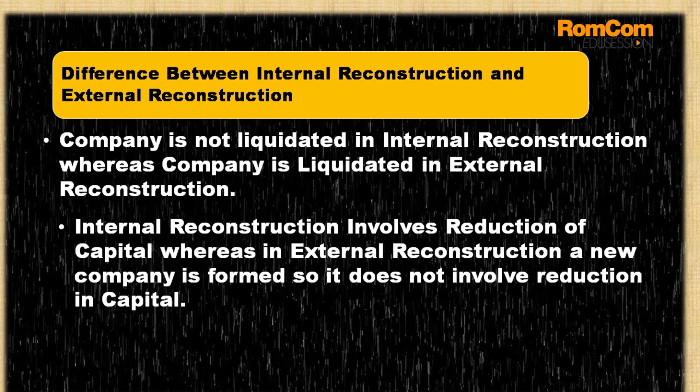Say for example, A and B integrate their business and form a new company called C Limited. It is called a merger, acquisition or purchase. If one company acquires the business of another company, it is called acquisition or purchase. If two companies integrate their business together, it is called a merger. So that is the basic difference between internal reconstruction and external reconstruction.